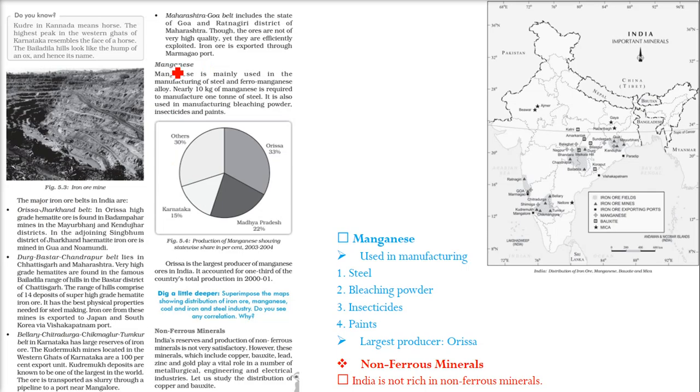So we talked about these different belts here. Now coming to manganese. Manganese is generally used in the manufacturing of steel and ferromanganese alloy. Ferromanganese, let me write it just Mg, alloy. So for making 1 ton or 100 kg of steel, we require 10 kg of manganese.